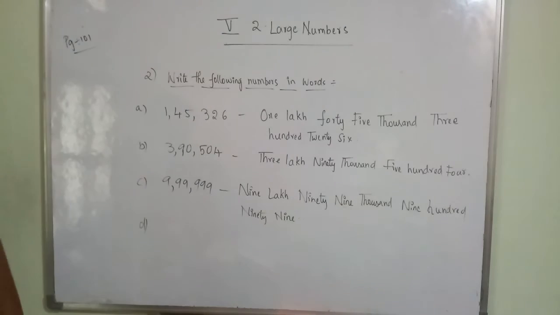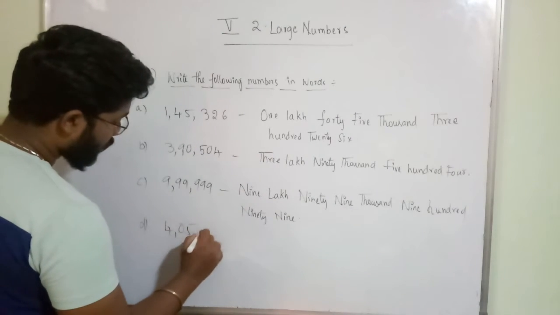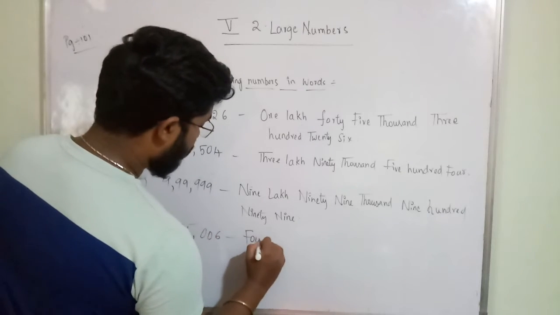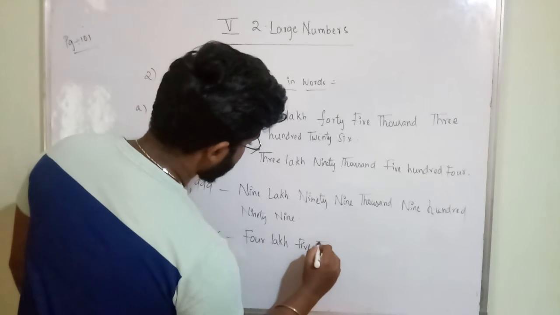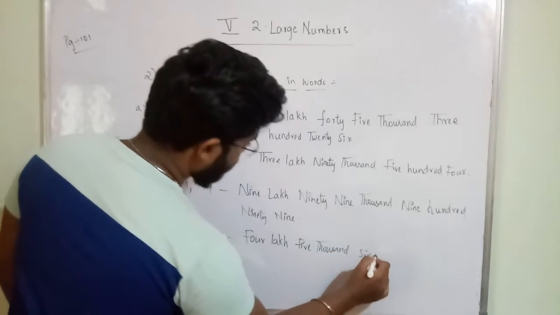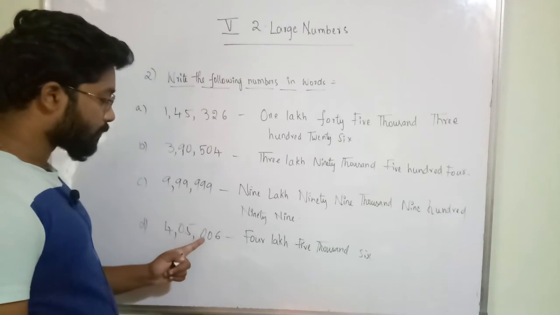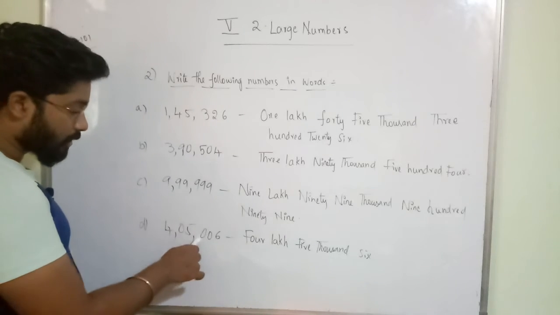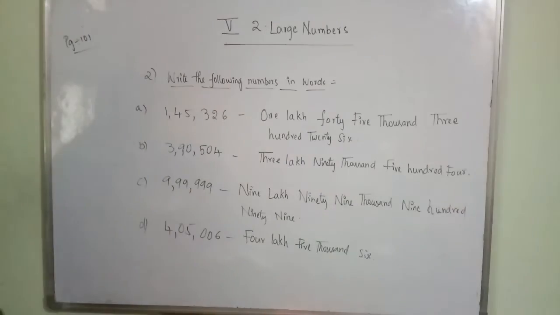Fourth one, 405006. This is 4,05,006, because in the 10,000s place, hundreds place and tens place he has not mentioned anything in the number, so that's why you get zeros in these digits. So 4,05,006 is the answer.